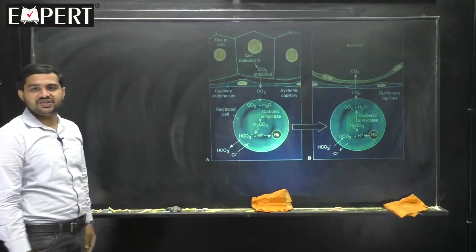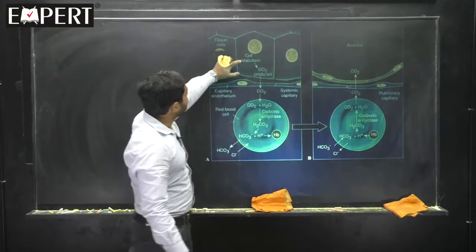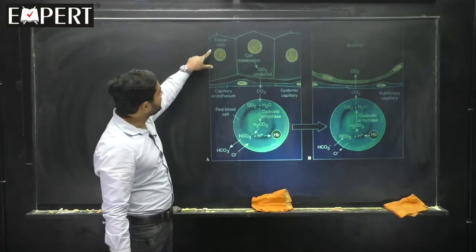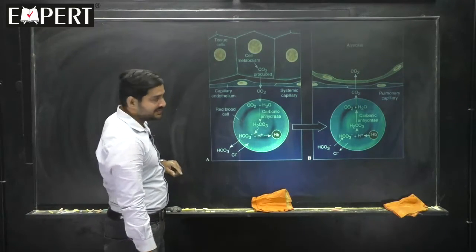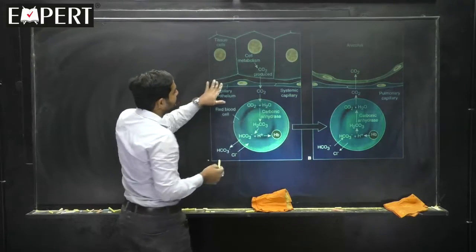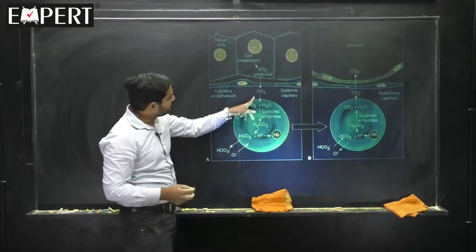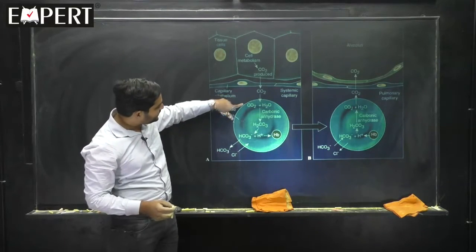Yes, this is the picture. All of you see here what is happening. Tissue undergoes metabolism to form carbon dioxide. Carbon dioxide comes to the interstitial space. From there it enters into the blood. From there it enters into the RBC.